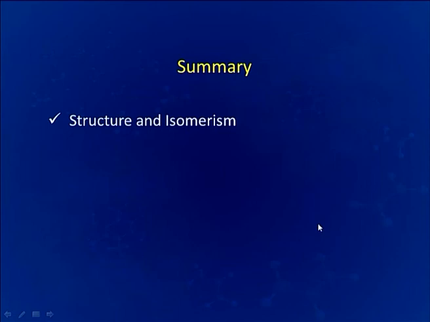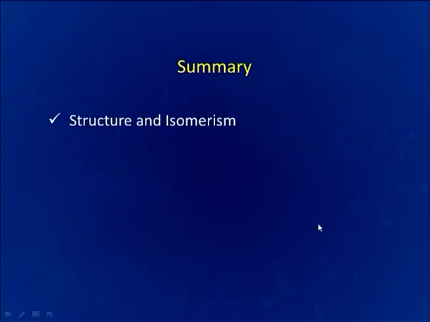So, let us revise once again whatever we have learnt in this episode. First of all, we have learnt about structure and various type of isomerism that are shown by the alkynes. We have also learnt about the acidic character of terminal alkynes and classification of alkyne among terminal and non-terminal.